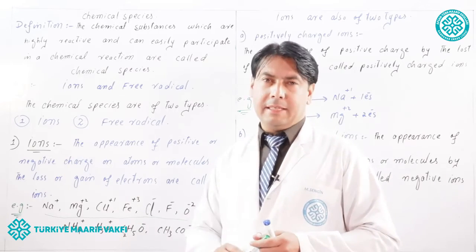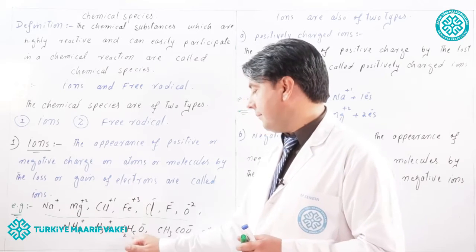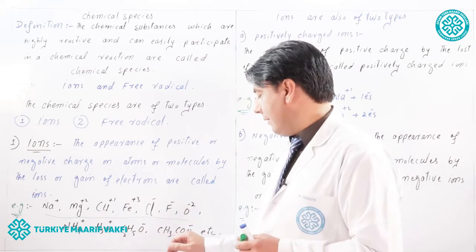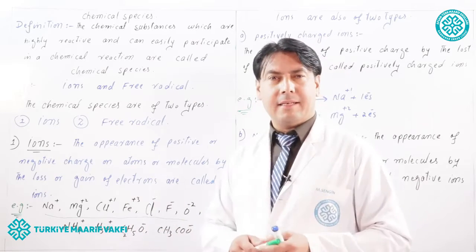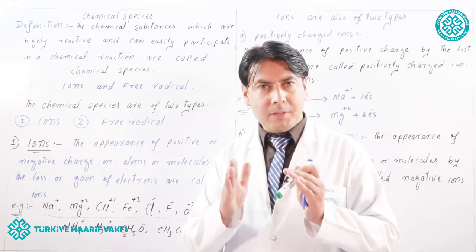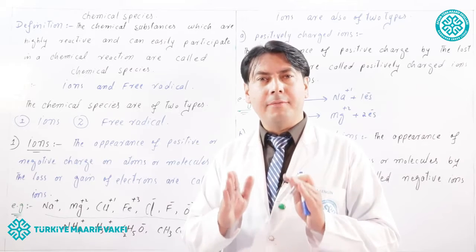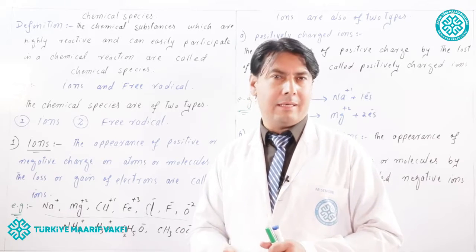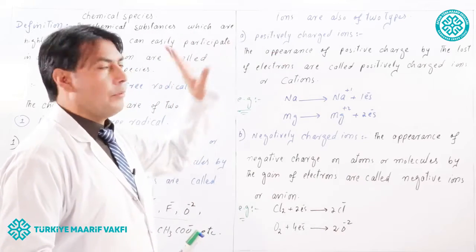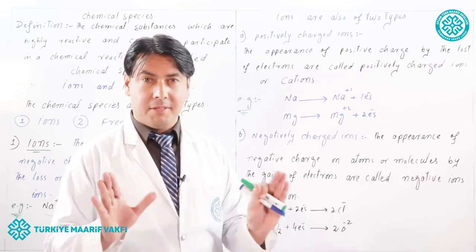Similarly, ammonium ion, hydronium ion, C2H5O minus ion, CH3COO minus ion, they are called molecular ions because they are made up of molecules. So those ions which are made up of molecules are called molecular ions. Okay? Now, there are two types of ions on the basis of charge.